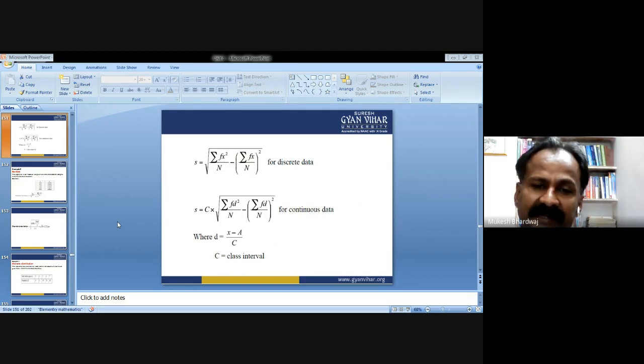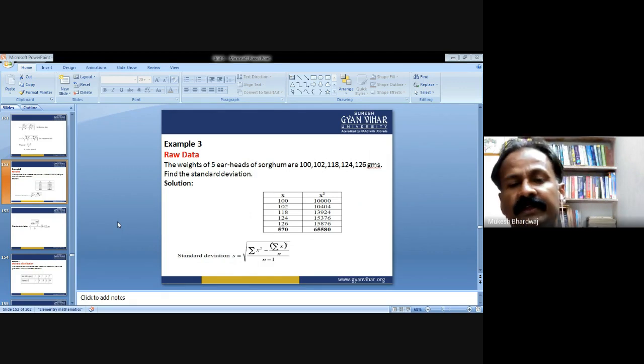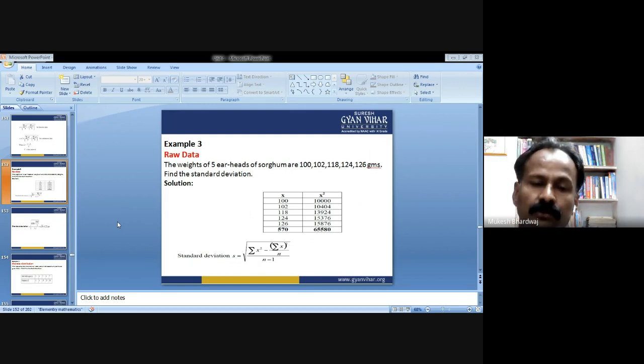Now let us understand these formulas by taking suitable examples. Calculate the standard deviation for the raw data given to you. The 5 heads of sorghum weigh 100, 102, 118, 124 and 126 grams. According to the standard deviation formula, S is equal to the square root of summation x square.